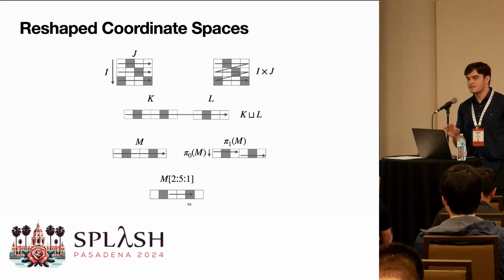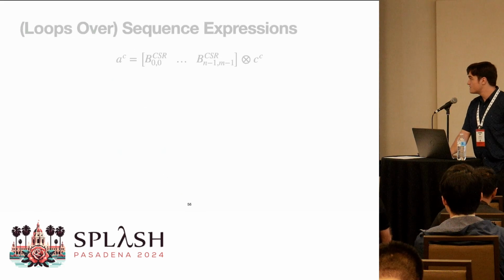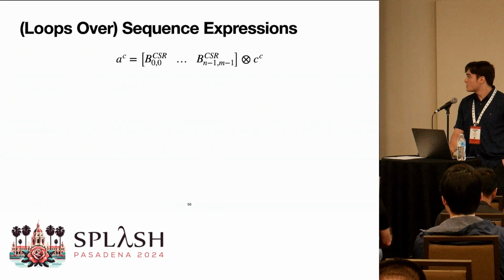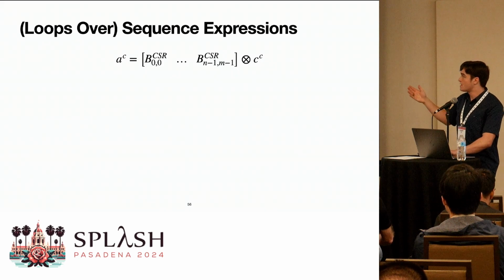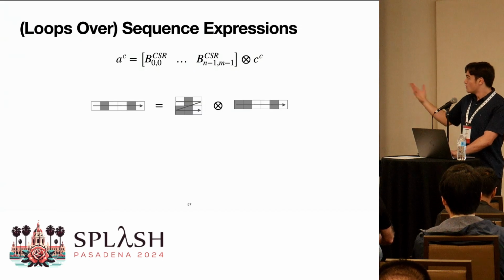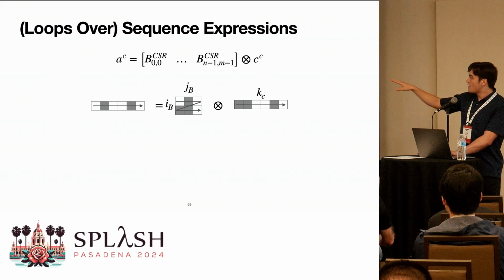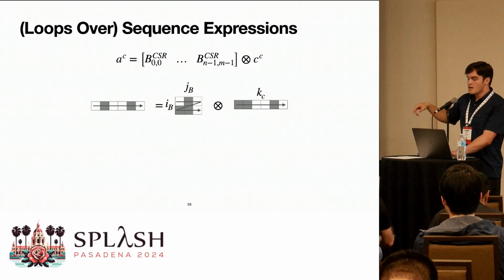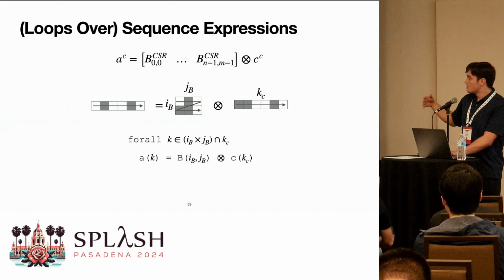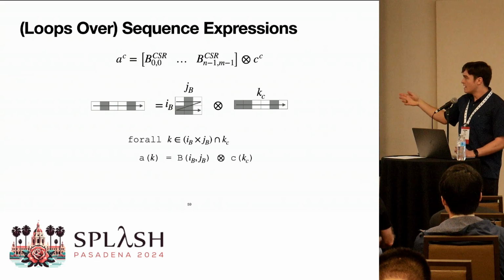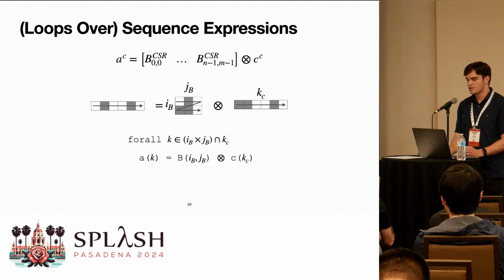And I just want to emphasize this IR is used to represent iteration spaces, like the iteration space of a loop. So in one of the fused examples that we had before, if you want to flatten a 2D matrix and element-wise multiply that by a compressed vector, which looks like this visually, we label the rows by I, the columns by J, and then the iteration space of the vector by K. The for loop over this computation looks like this, where we iterate over all K in the product intersected with K, and then perform a multiplication.